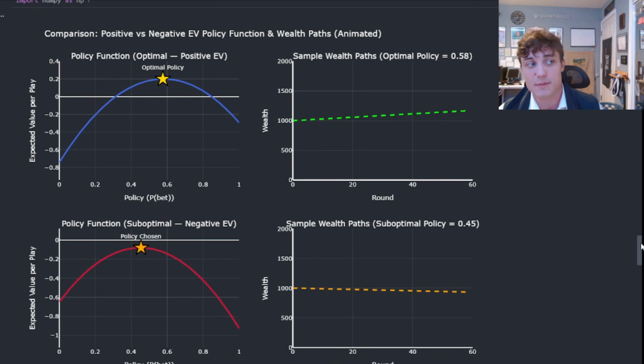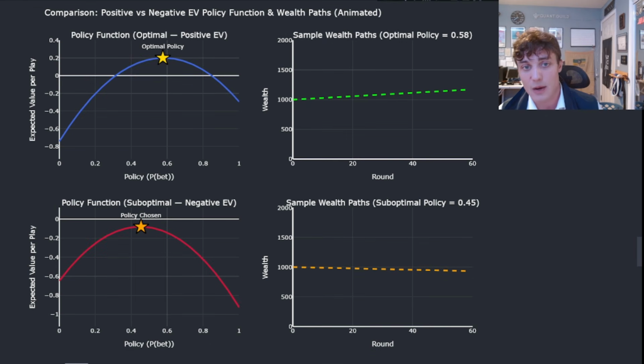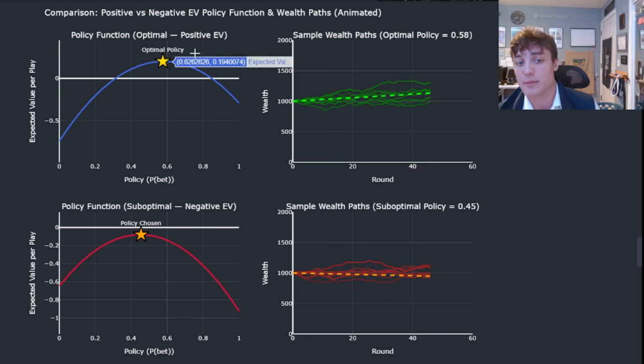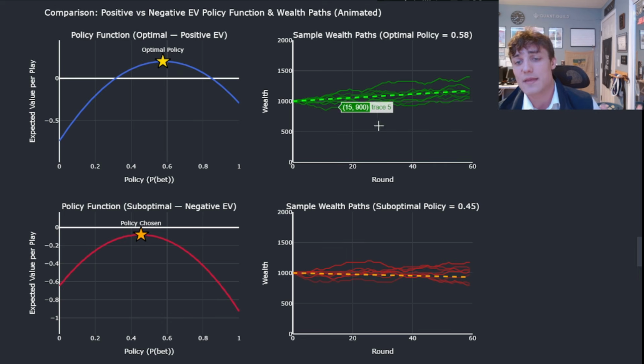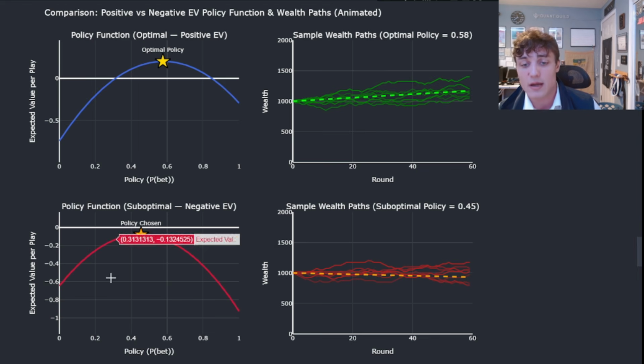I'm going to show you two examples here. I have a nice animation for you. I will play both an optimal policy function and a suboptimal policy function. What you will find is, in this case, I'm acting with an optimal set of actions that influences my expected value trajectory in the positive direction. Again, I don't get to dictate which sample path I walk, but over time, I will accumulate that edge. I will be generating wealth. If I act suboptimally, as I do in this bottom chart, you will see that I accumulate losses over time.